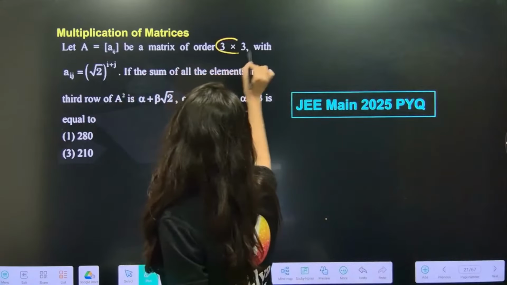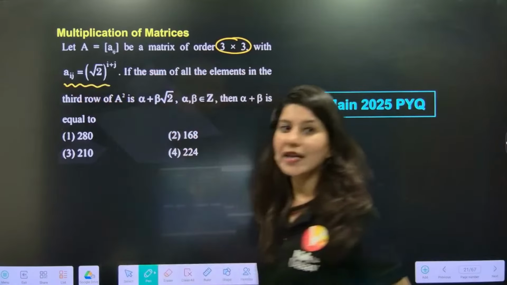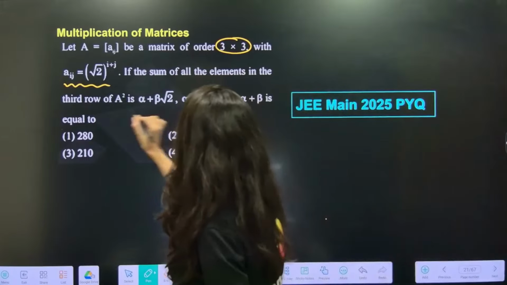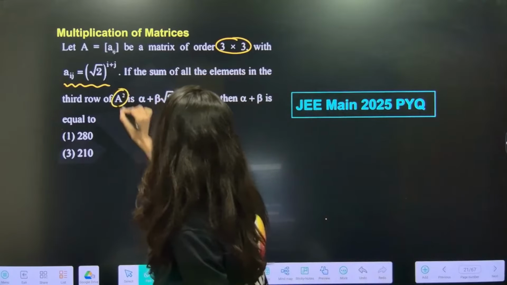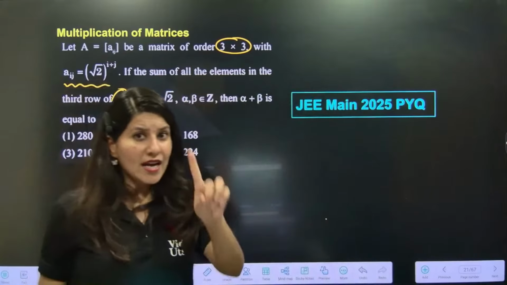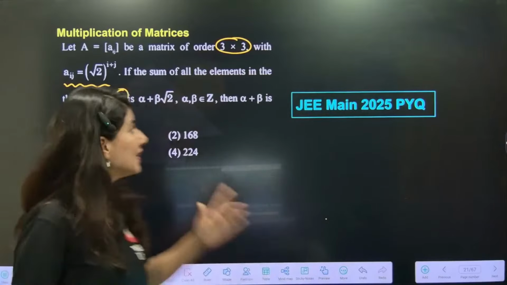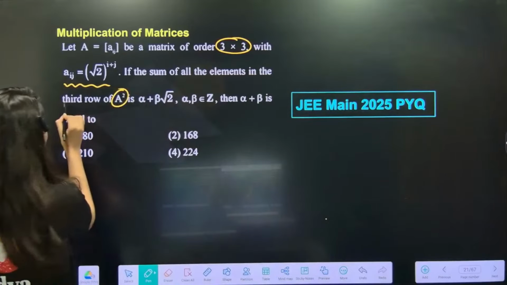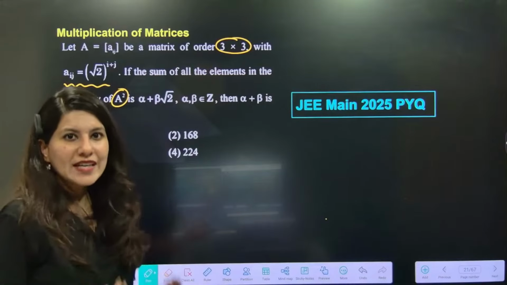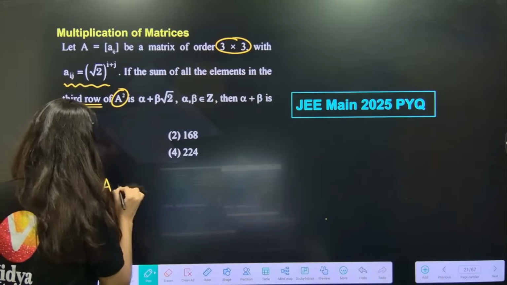Matrix A of order 3 cross 3 with aij is root 2 to the power i plus j. Now the sum of all the elements in the third row of A square is asked. So basically we have to figure out A square. And you know what? Please be very smart. Do not calculate A square completely. All we have to do is calculate the third row of A square. What is A square? A multiply A. So we need to calculate A matrix first.